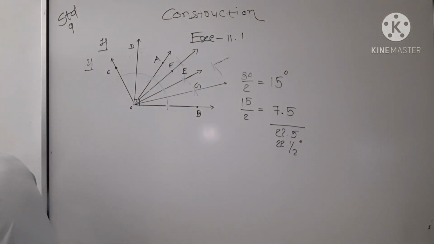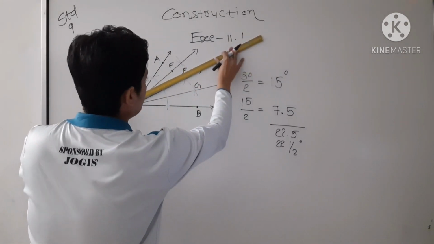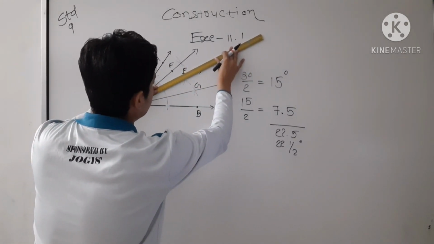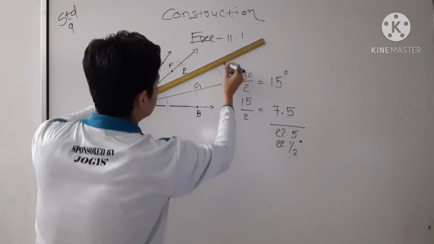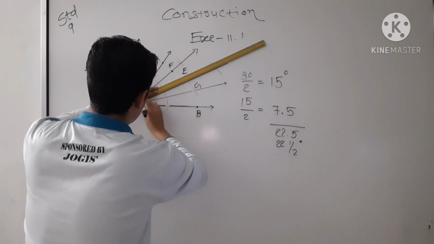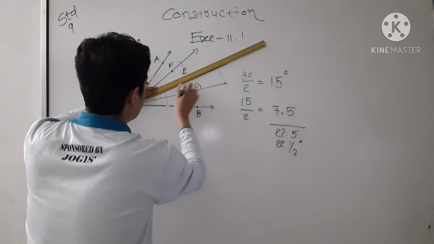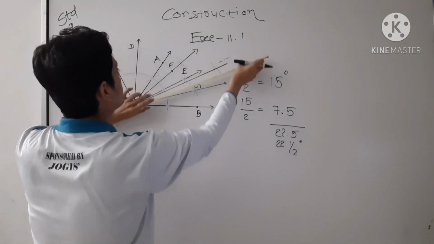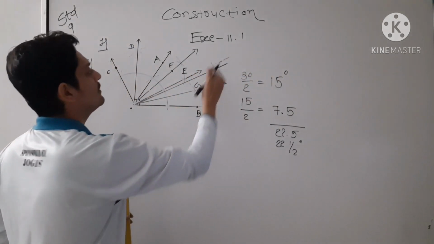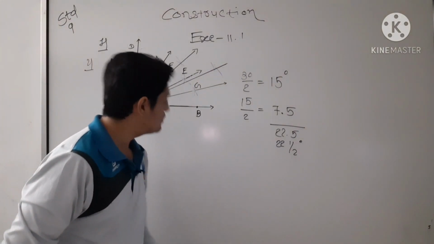Then here your accuracy is highly required, because here the gap is just 7.5 degree, okay. Gap is so small, so on a big board I cannot show you everything clearly, and I don't know this camera's visibility also.